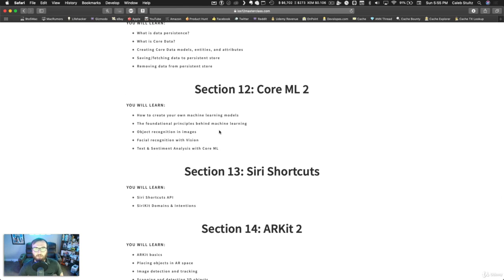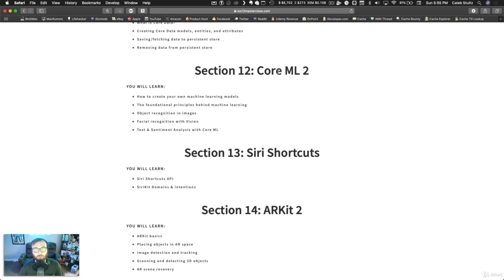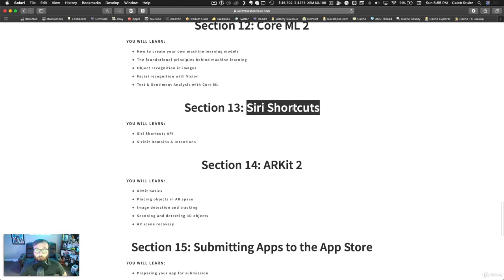After that, we'll dive into some of the really cool iOS 12 stuff like Core ML 2, where you'll learn how to build your own machine learning models, recognize objects in images and faces, as well as text and sentiment analysis in Core ML. After that, we'll learn about some Siri Shortcuts, some of the new features that you can do with Siri Shortcuts in your applications to allow Siri to be able to make your app a little more easy to use and a little more robust.